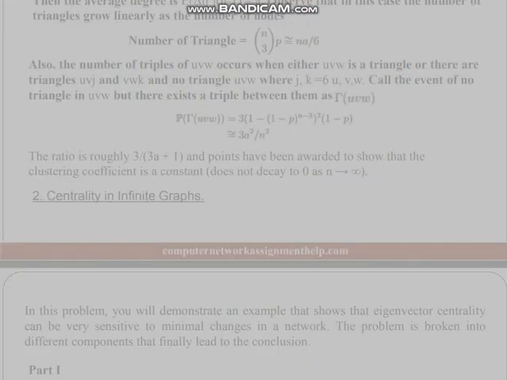Then the average degree is E[sum of X_ij] equals A. Observe that in this case the number of triangles grows linearly with the number of nodes. The number of triples occurs when either it is a triangle or there are triangles of (i, j) and (v, w, k) and no triangle. Call the event of no triangle, but there exists a triple between them. The ratio is roughly 3/(3a plus 1), and points have been awarded to show that the clustering coefficient is a constant, does not decay to 0 as n goes to infinity.